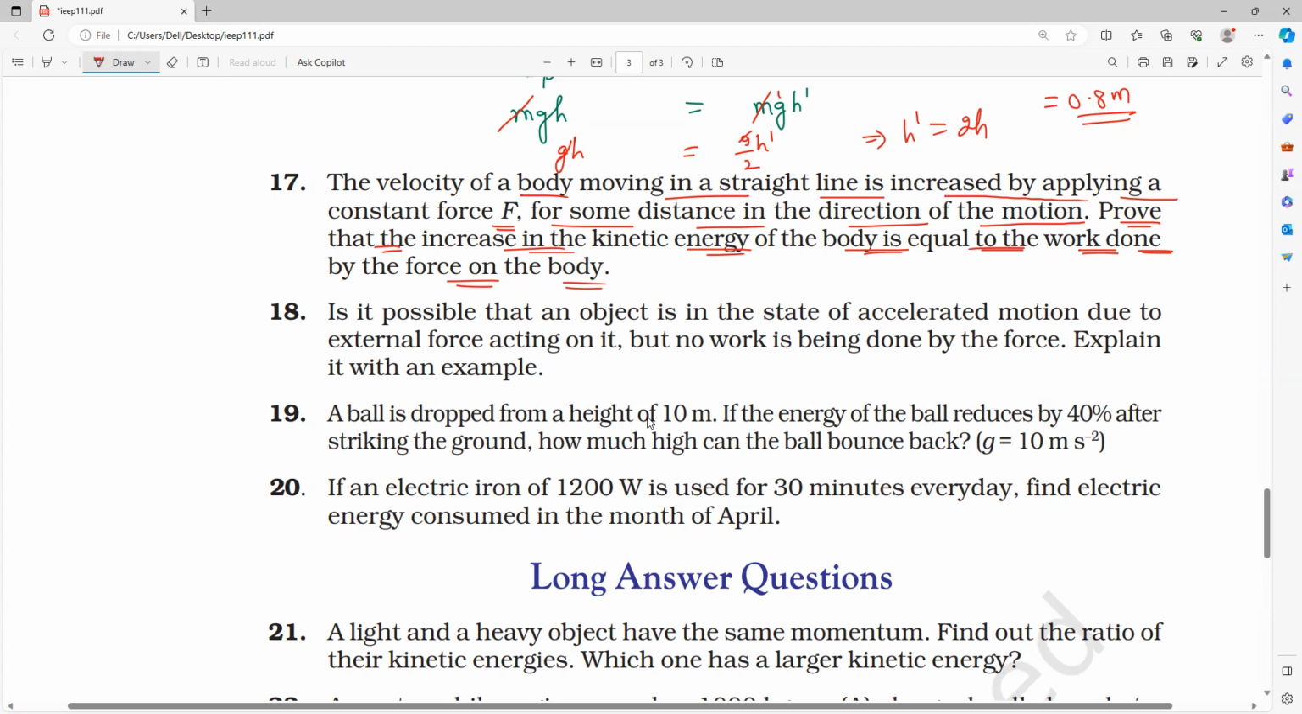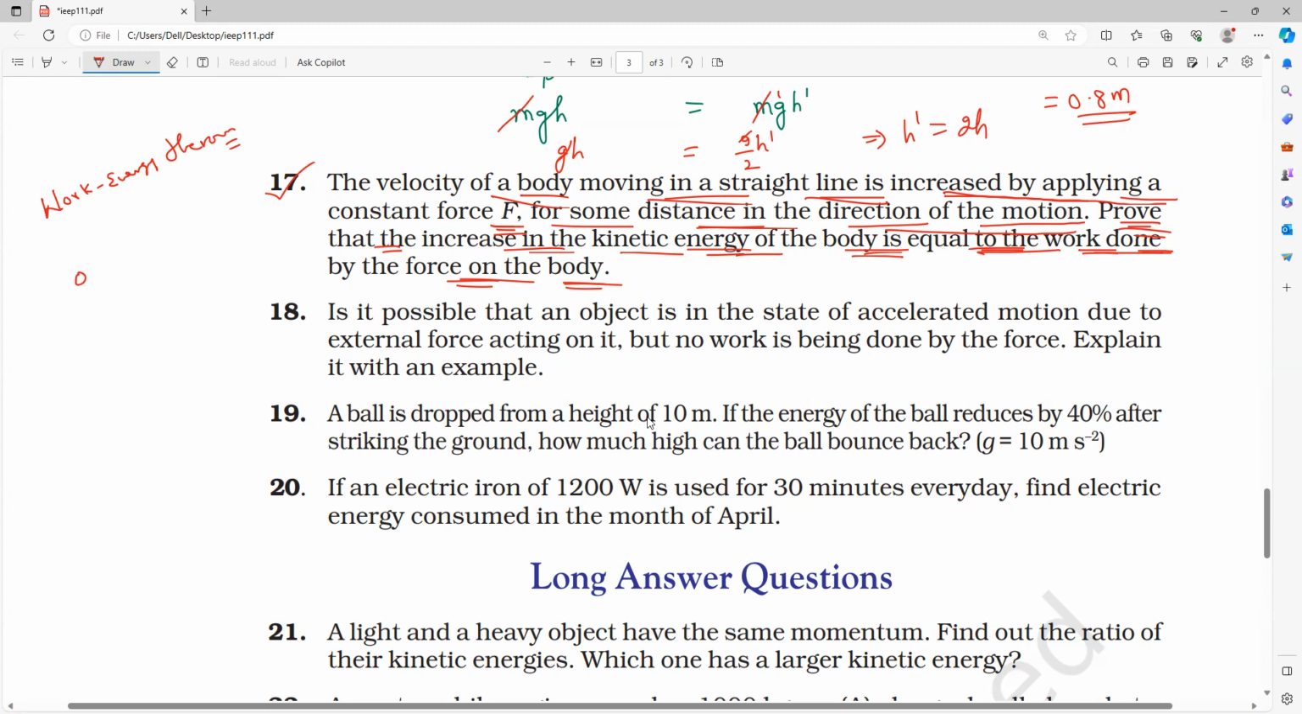Work energy theorem. What they are saying: the velocity of a body moving in a straight line is increased by applying a constant force for some distance in the direction of motion. Prove that the increase in the kinetic energy of the body is equal to the work done by the force on the body. Do you remember, everybody? Work energy theorem, please respond. So that is the answer for this.